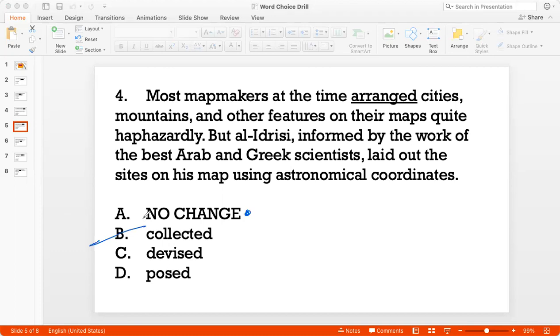To devise something is to create something, right? And that doesn't fit the context, because I'm not going to create cities, etc. I'm just simply trying to place them in the right order on the map. So that doesn't make sense. And to pose is to kind of like to pose for a picture or to pose for a painting, right? To basically be the subject of one of these. So that also doesn't fit the context of arranging these different items on a map. So in context, the best answer is option A.